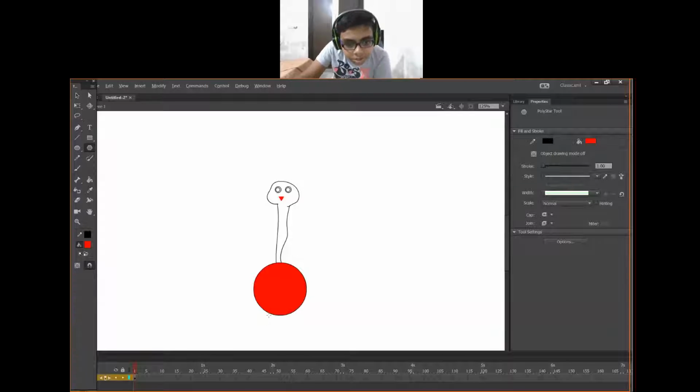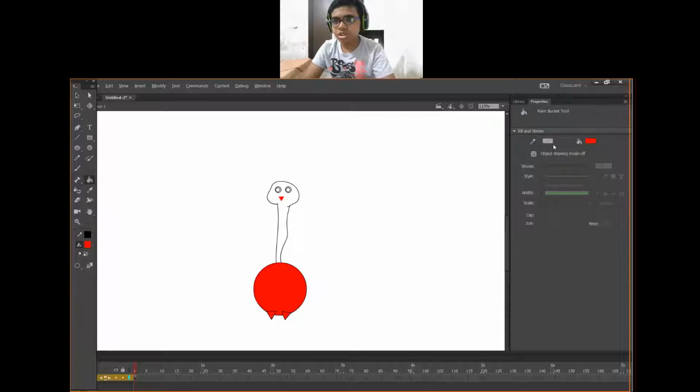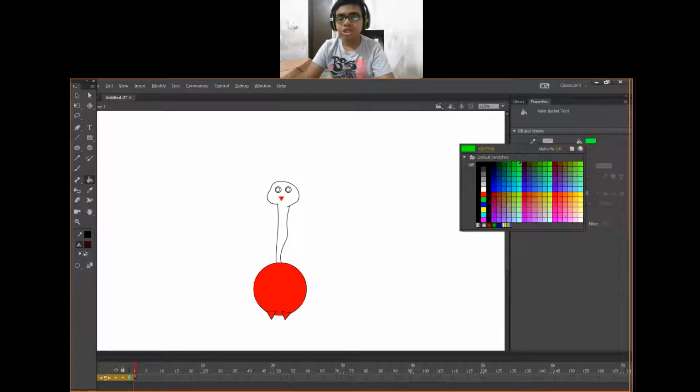Okay. Now make two legs like this. Now fill the color using the K paint bucket tool shortcut key.